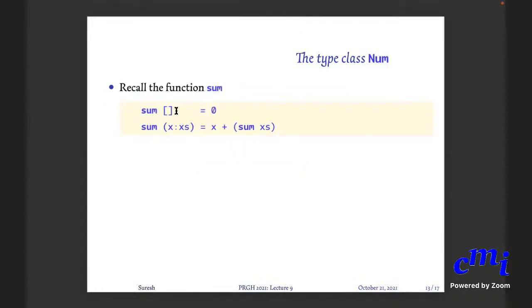Sum of empty list is 0. Sum of x colon xs is x plus sum of xs. What type do you give to this? You can say Int, you can also say Integer, you can also say Float. Why? Because this has the type of any type that supports the function plus can be the type of the elements in this list. All that you require is that plus should be defined on the list elements.